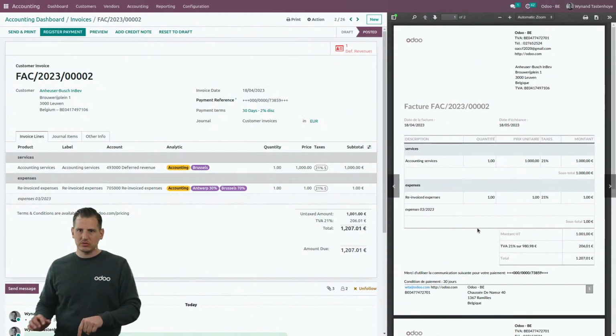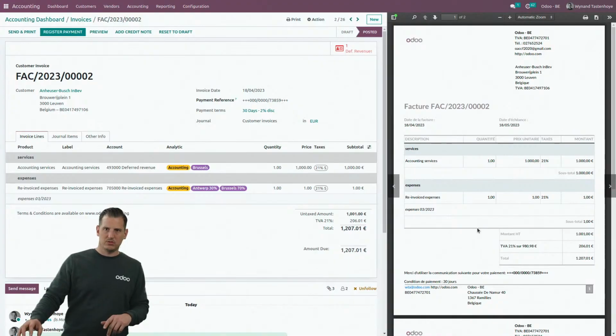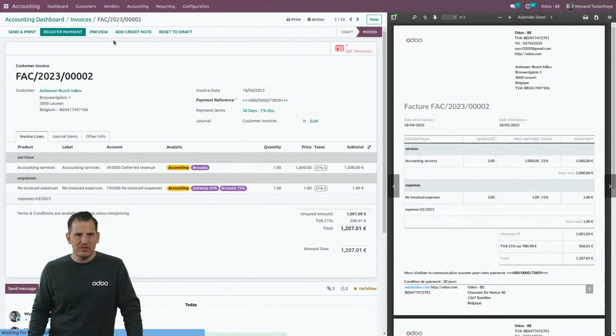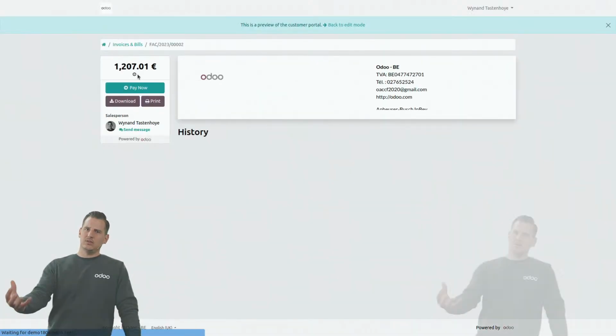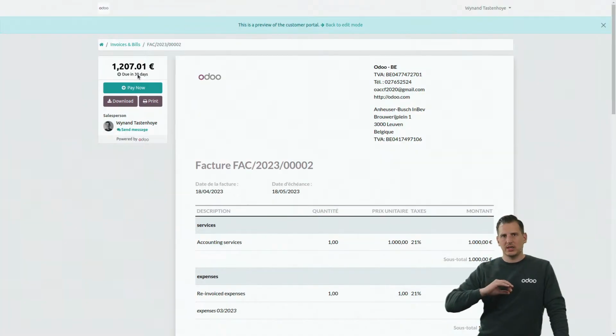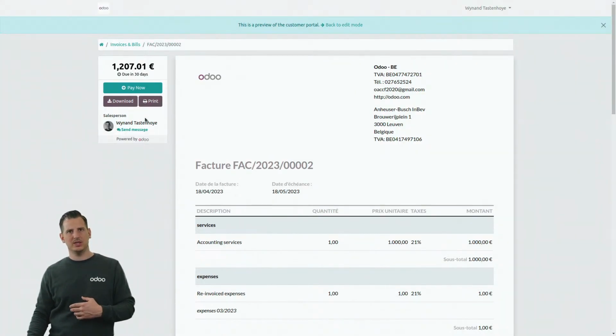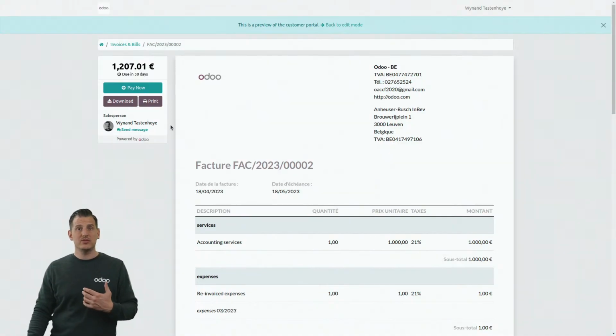So talking about the end customer, talking about InBev, we can also grant them portal access. What do I mean with that? If I click on the preview button over here, I can see the portal view in Odoo, which I can grant to my customers, and they can connect to my database, to my environment, but only as a portal user, which gives some great benefits.